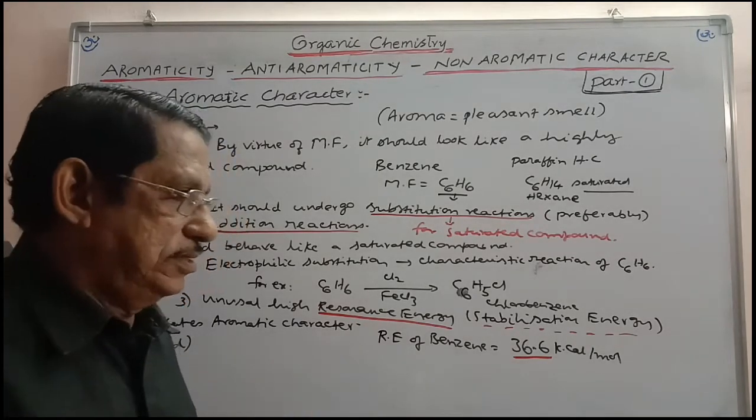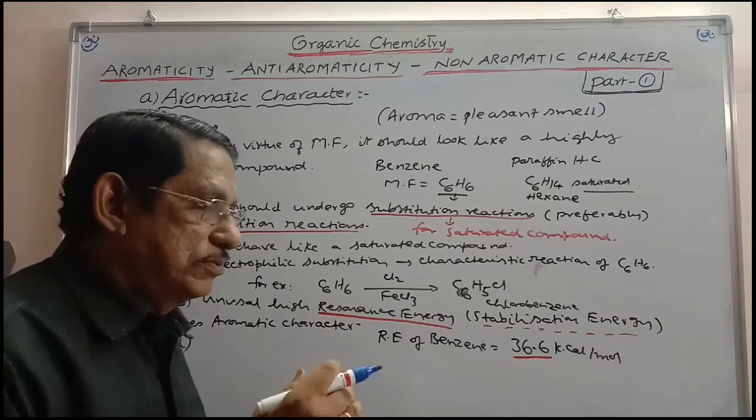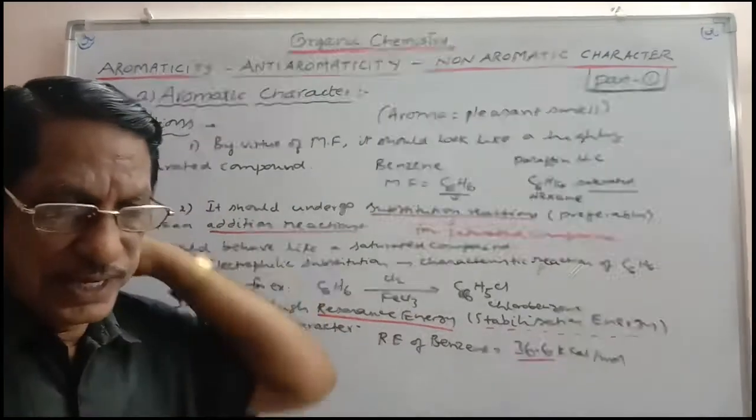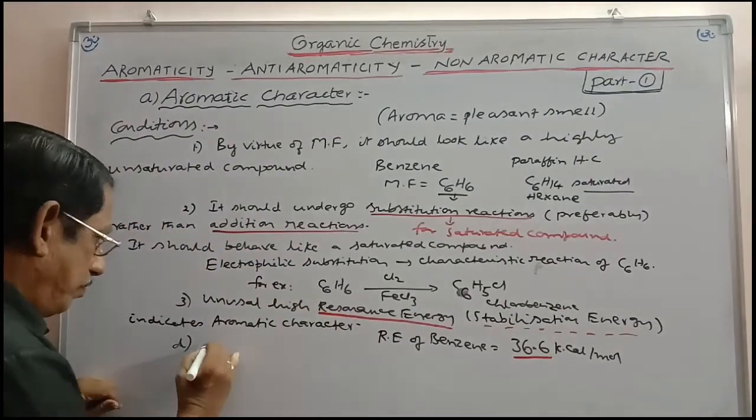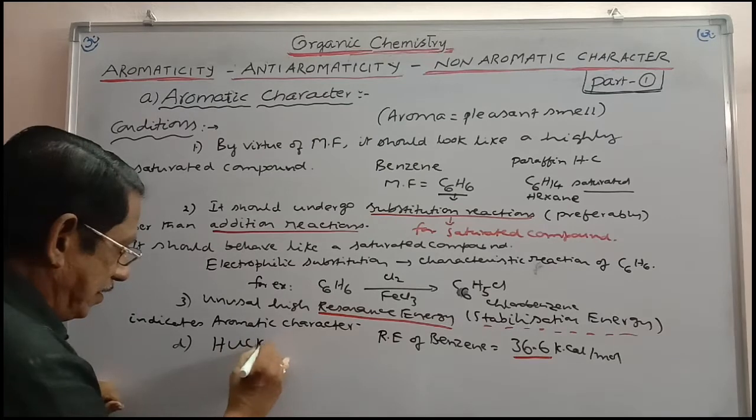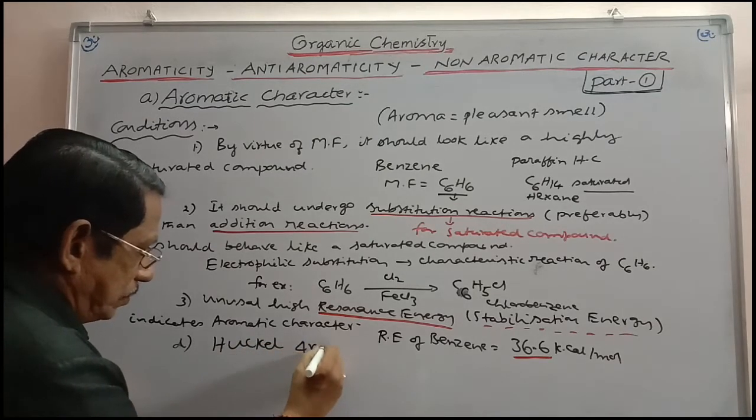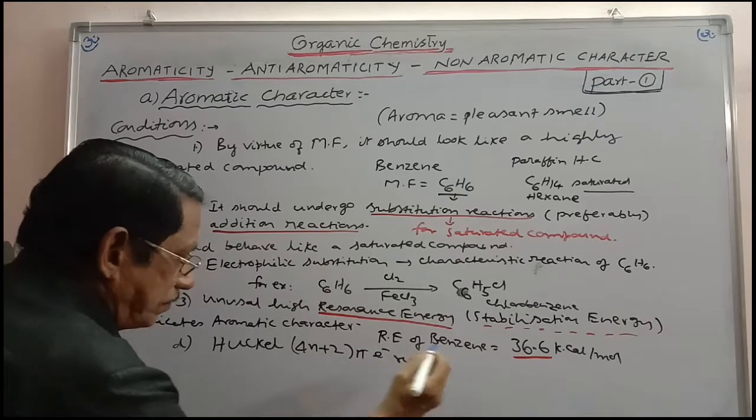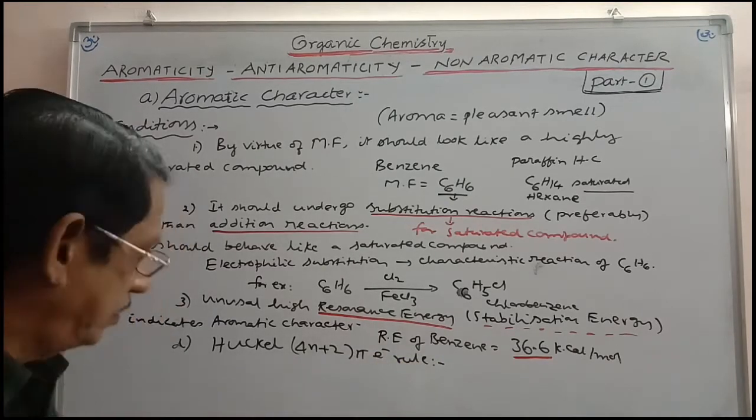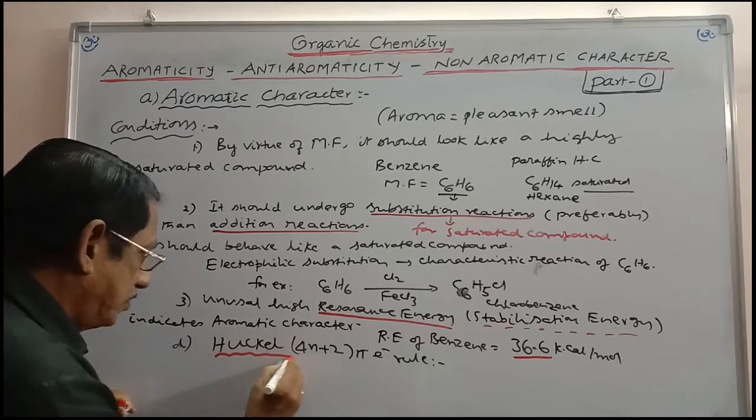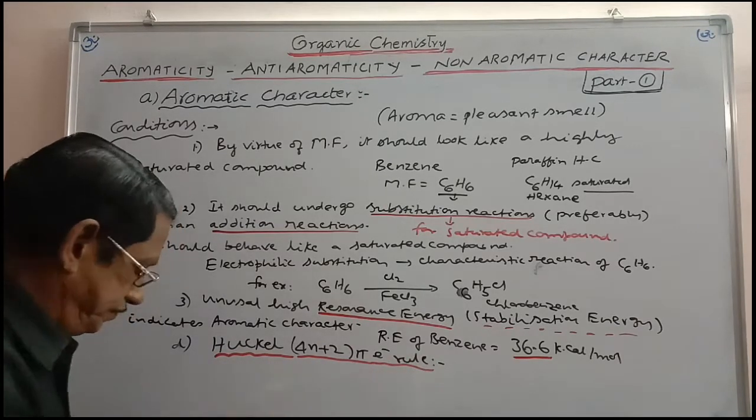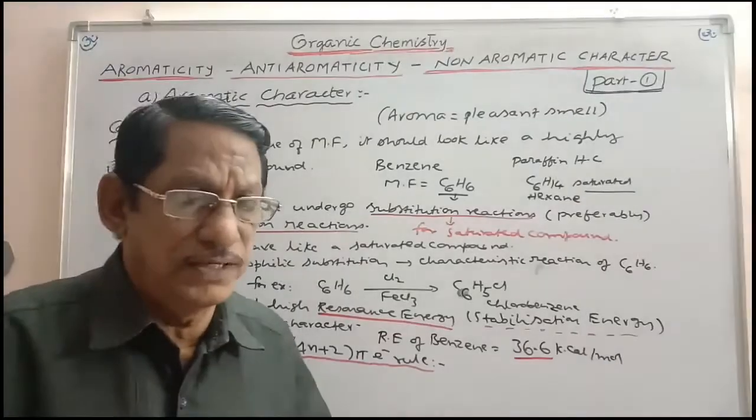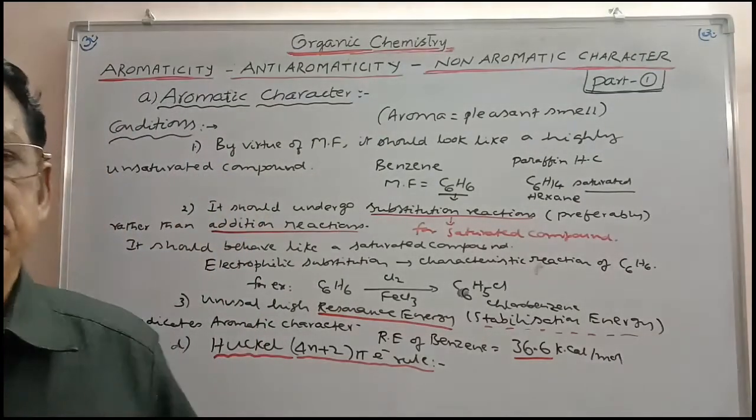If you want to take a compound which is called aromatic, certainly it has to satisfy the Huckel 4n plus 2 pi electron rule. That you have to study now. This is more important. A compound which satisfies Huckel 4n plus 2 pi electron rule is certainly aromatic.